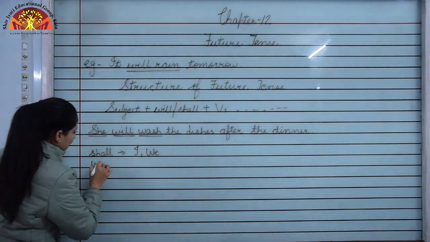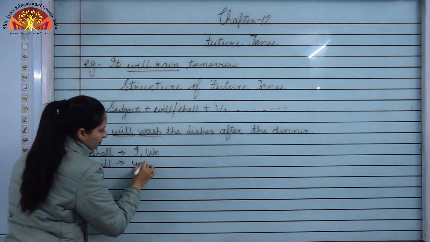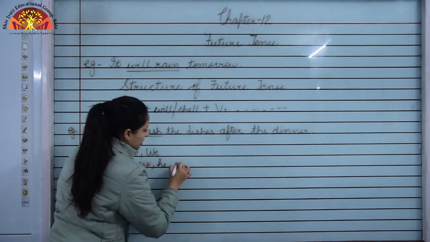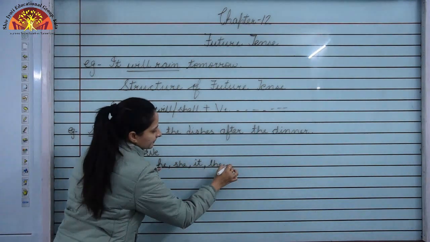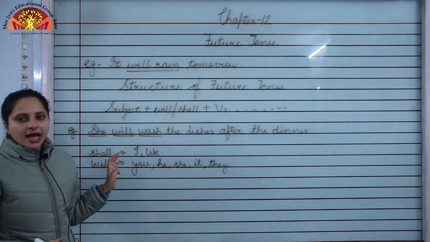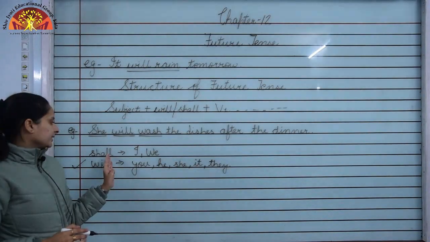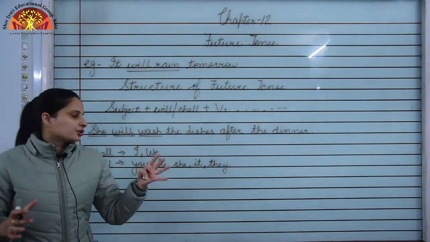And we use will with the second person pronoun, that is you, and the third person pronouns, that is he, she, it, and they. Okay, so this is the use of will and shall, but more commonly nowadays we use will rather than shall. So no need to get confused over whether you have to use shall or will.